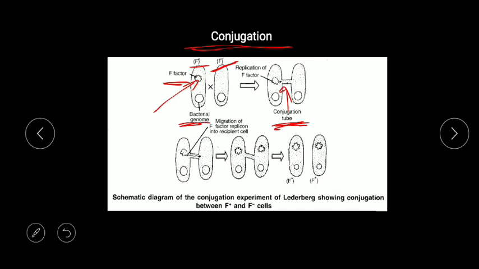Now what will happen? This F plus bacteria will form a pilus, and that pilus will attach with the F minus bacteria, and there is formation of a conjugation tube in between. You know that plasmid is autonomously replicating, so this F factor will replicate and its copy will enter into the F minus bacteria. Later on this F minus bacteria will also have an F plasmid, and when the conjugation tube breaks, there was one parent F plus bacteria, but here F minus was converted into F plus bacteria.